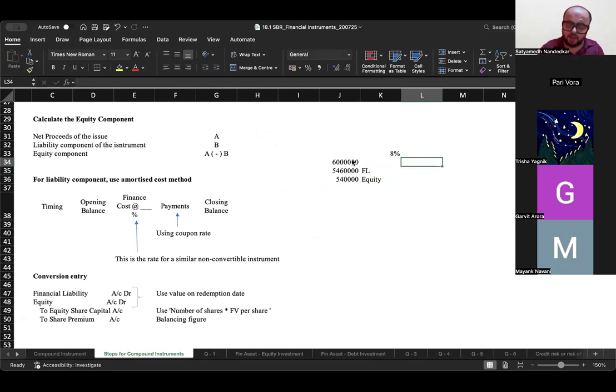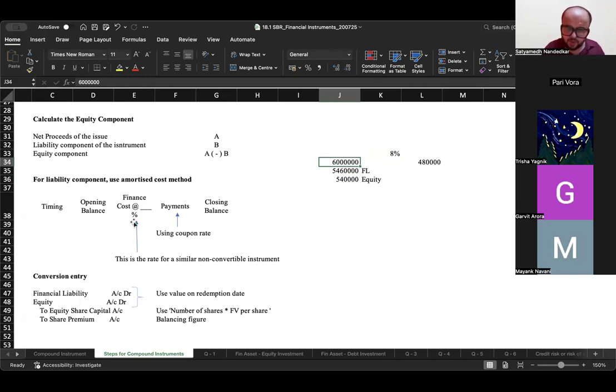Now, in your books of accounts, the interest that you will record might be an amount of 8%, but out of, see, this is the amount that you will end up paying, but there is a possibility that the financial liability component is not 60 lakh, it is only 54 lakh 60,000. Now, honoring the matching principle, I'm sure you will agree with me that when you record interest or finance cost in your P&L, you should not multiply 60 lakh with 8%. You should multiply 54 lakh 60,000 with whatever is the effective rate of interest, and that amount should be shown as a finance cost, not 60 lakh into 8%.